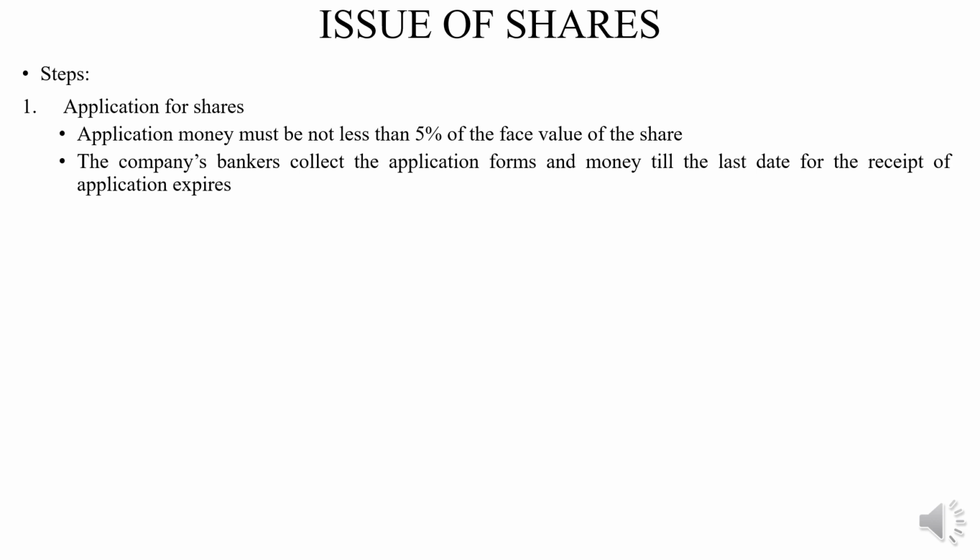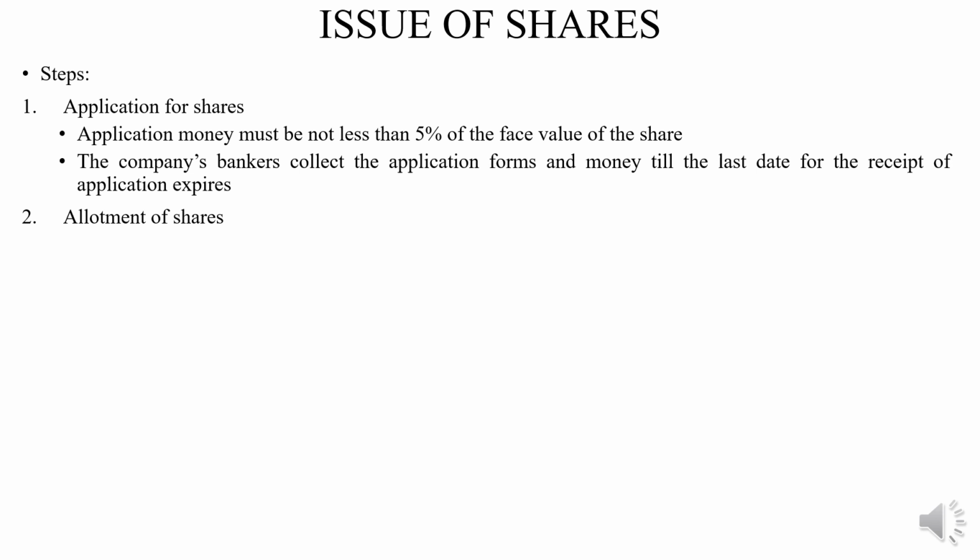The application money must not be less than 5% of the nominal or face value of the shares issued. But as per the guidelines of SEBI, the minimum application money shall not be less than 25% of the issue price. That means 25% of the issue price as laid down by SEBI cannot be less than 5% of the nominal value of the shares. This is the first stage.